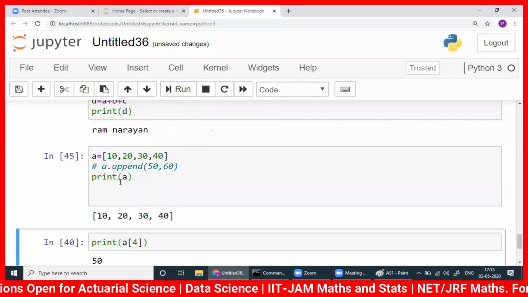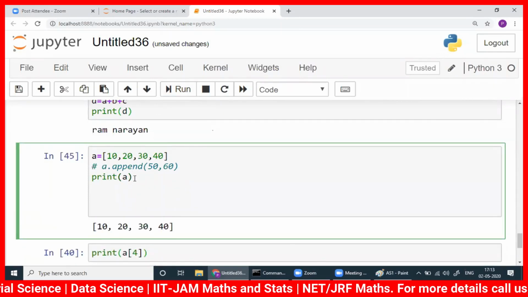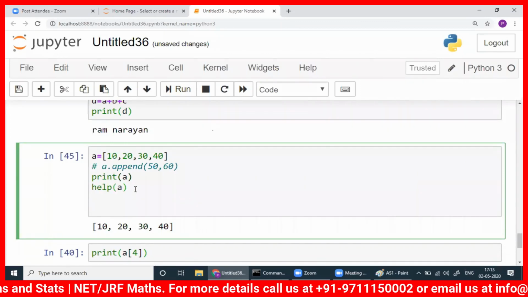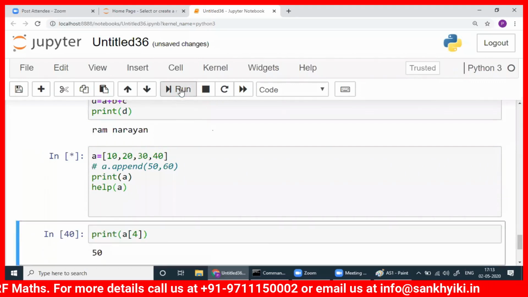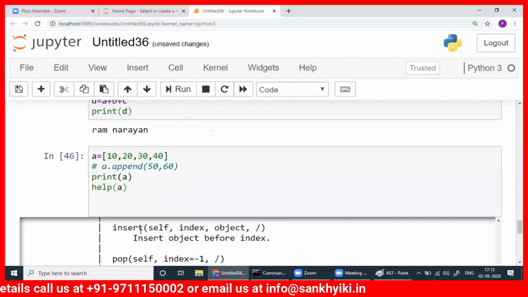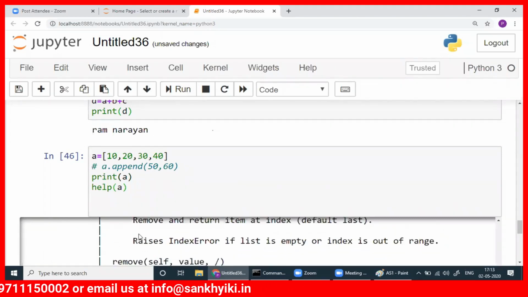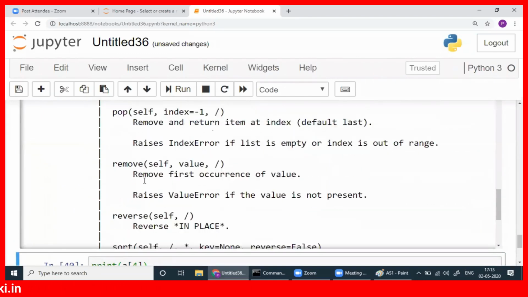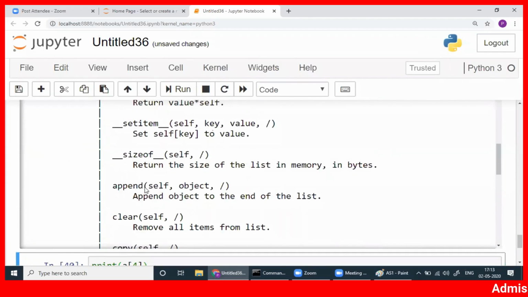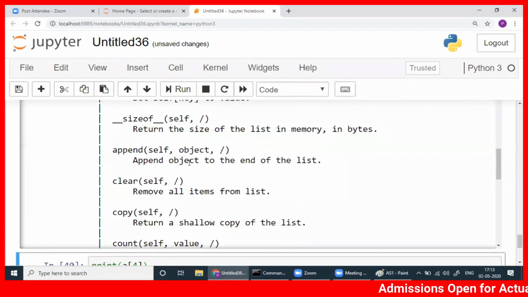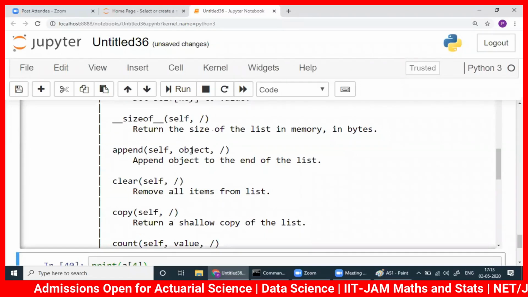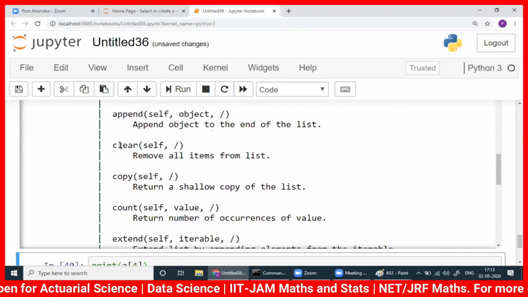Only the print statement. So here we'll write help of list, or the name of the list, whatever. If you run this one here, you go to append. What is written? Append object to the end of the list. You know what is object here? Okay, for the time being, you consider that it's a number.